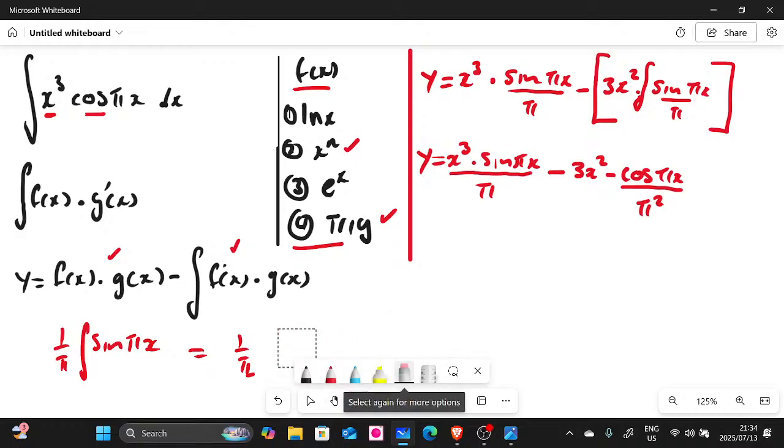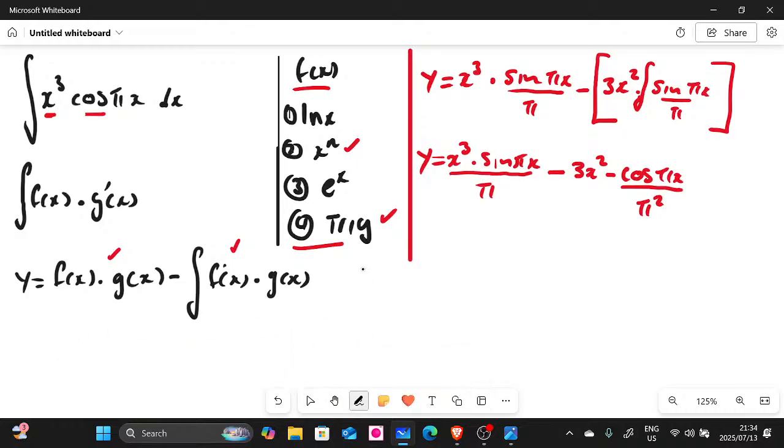So let's continue. By the way, we still have this here, guys. Still have that bracket there. Let us not forget, right? So if you continue, this here is gonna be, we're gonna say minus again. So what do we minus here? This here we're gonna minus it with our integral. Remember, we differentiate our f of x. This time around we're gonna have x to the power, we have 6x, right?